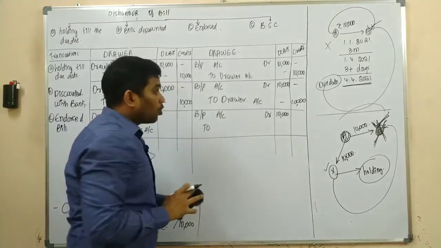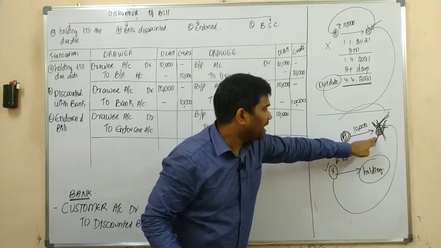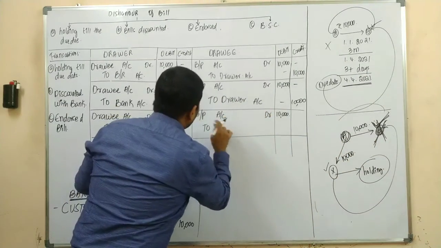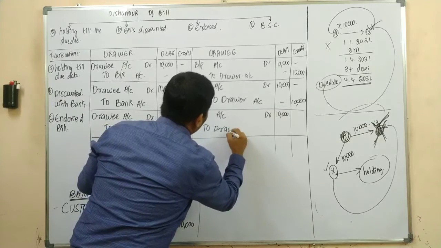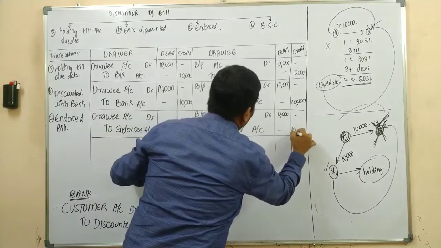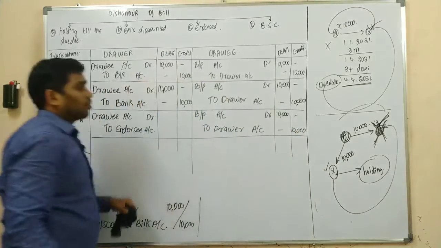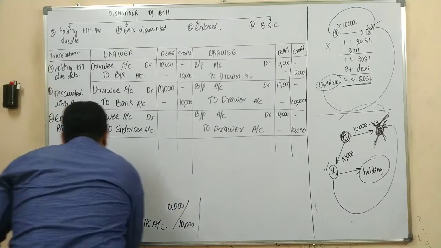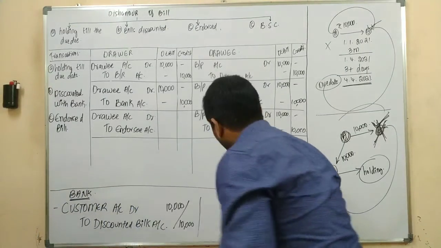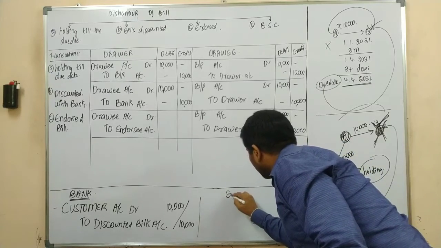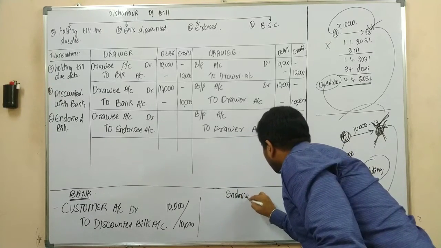To whom does he need to pay? To Mr. A. So bills payable account debit to drawer account. How much was the amount? The amount would be 10,000 rupees. Yes or no? Now we need to record the journal entry in the books of the endorsee also. Yes or no? So, endorsee.